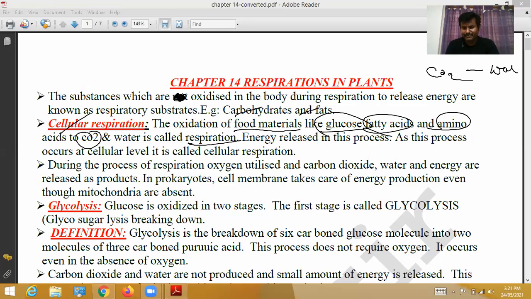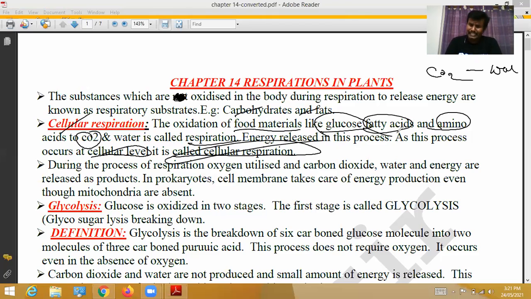This process is called respiration. During this process, energy is released, and as this process occurs at the cellular level, it is called cellular respiration. Cellular is nothing but cell level. In our body, each and every cell performs this kind of respiration. Therefore, it is called cellular respiration. During the process of respiration, oxygen is utilized and carbon dioxide is released. Water and energy are released as products.